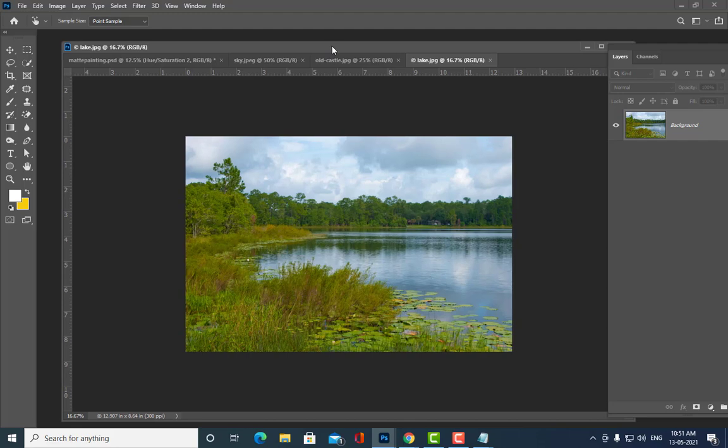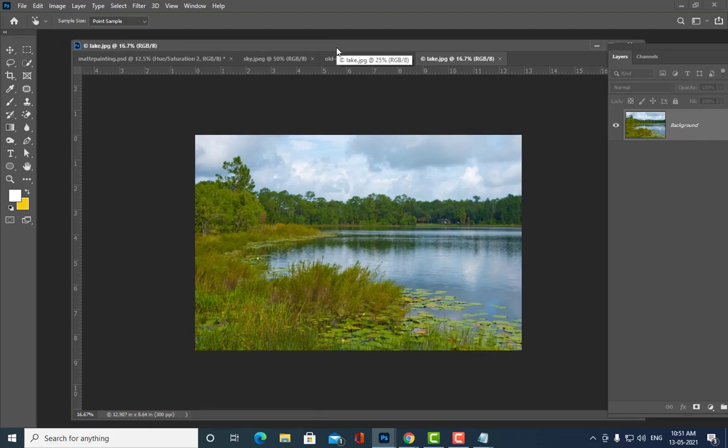See, matte painting is very much important for all of you, because most of you are C plus and VFX students. Okay, C plus or what do you call ADVFX, VFX plus. I think most of you are in these courses. So whoever is going to learn After Effects, Premiere, for them matte painting is very important.